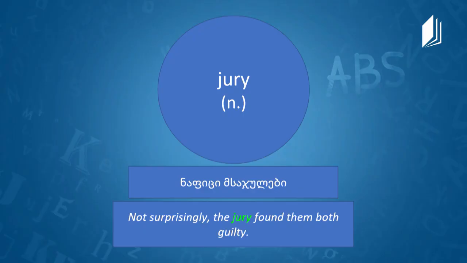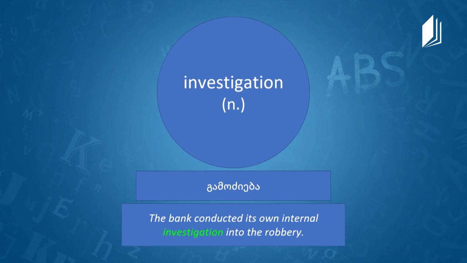Oh, okay. So jury is a noun, and in Georgian it is ნაფიცი საჯულები. And here is an example. Not surprisingly, the jury found them both guilty. Now, what is the next word, Mr. Daryl? Investigation. It's a noun. Investigation is a noun, and in Georgian it is გამოძიება.